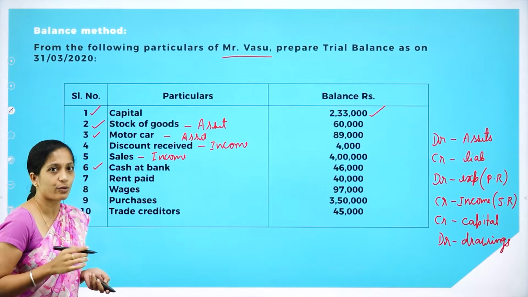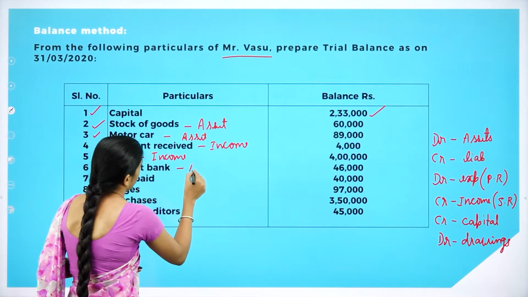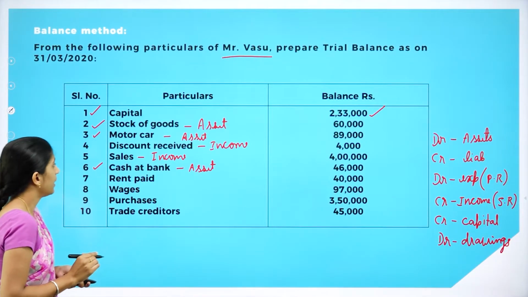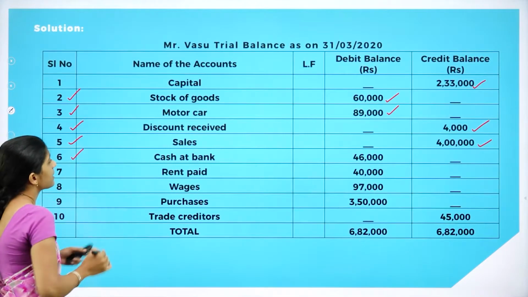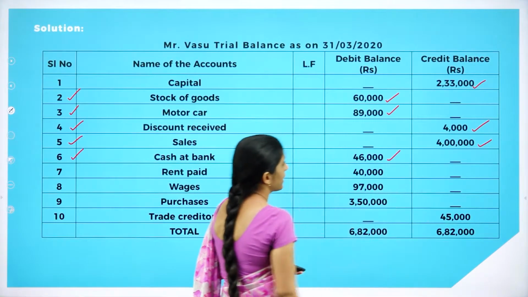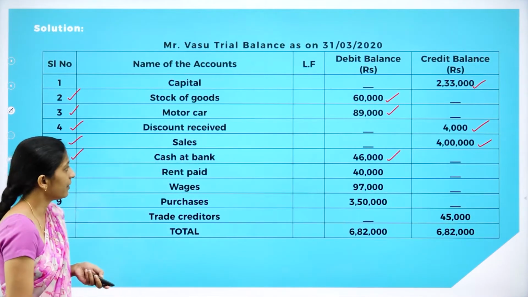Next one is cash at bank. So cash at bank is what? It's an asset. What do we have to do with asset? We have to debit asset. So serial number is 6. Cash at bank. We have to debit asset. How much? 46,000. Your credit side will be dash.